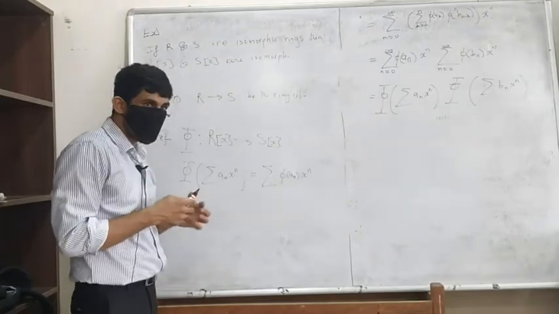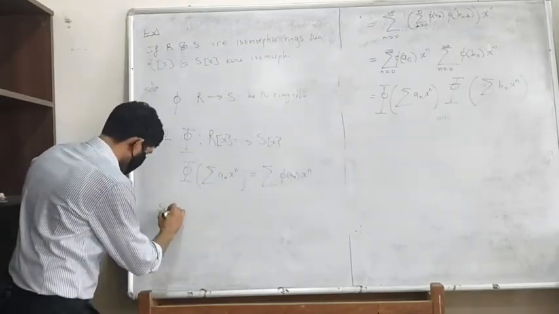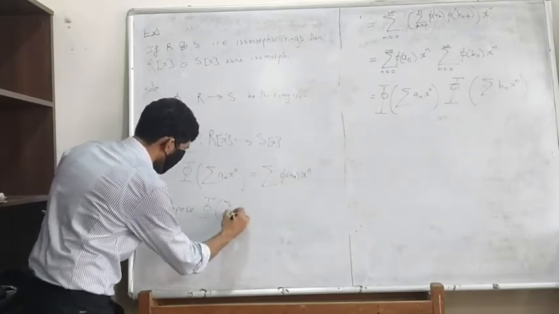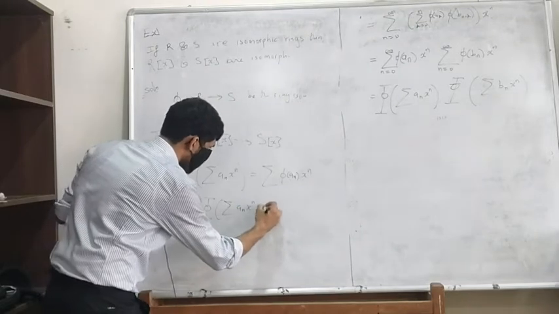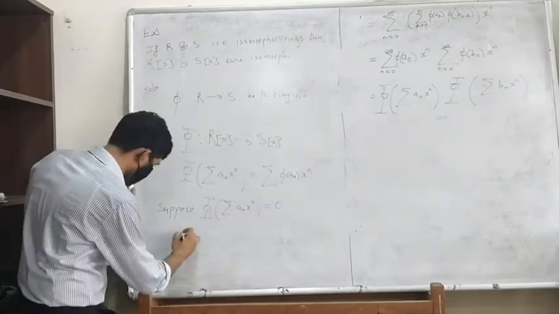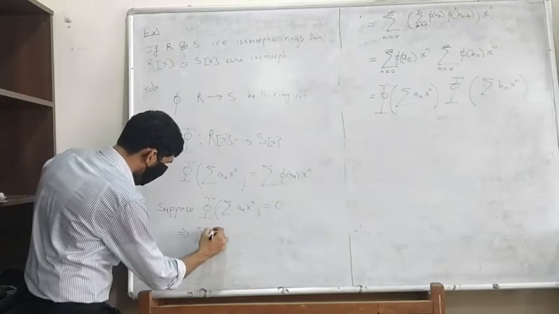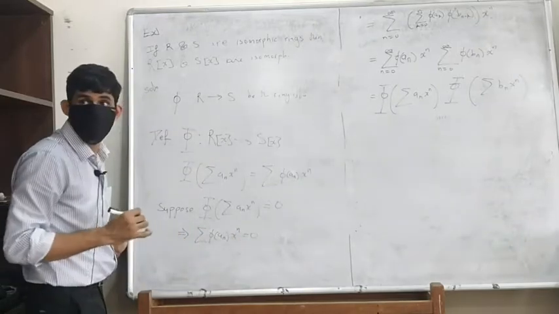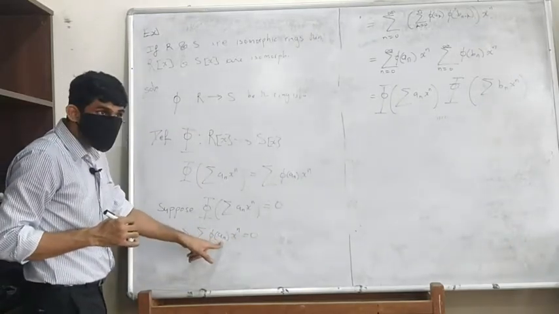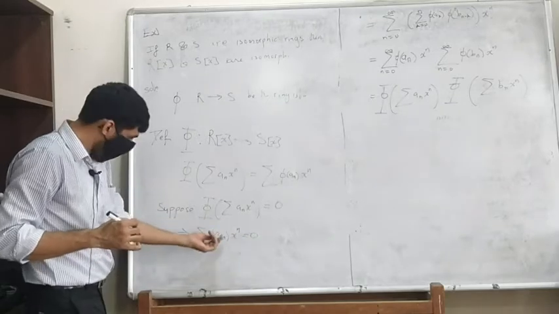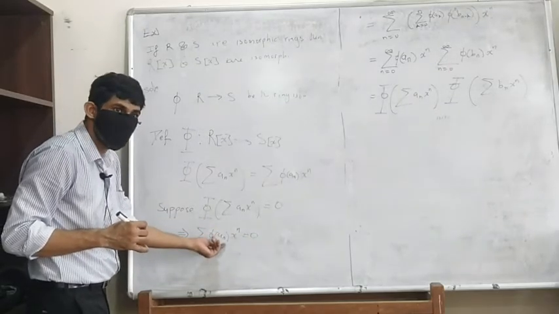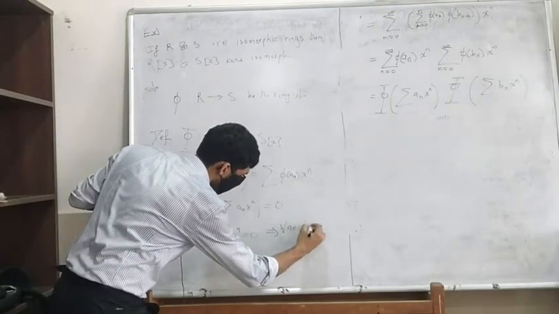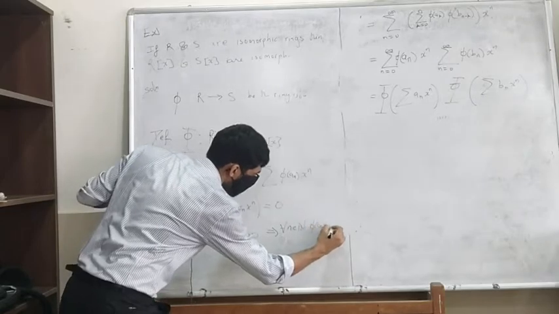What does it mean? What happens if Phi of summation a_n x^n is the 0 polynomial? This will mean that summation phi of a_n x^n is 0, right? What does this mean? The 0 polynomial means every coefficient is 0. So this will mean that for every n in N, phi of a_n is 0.